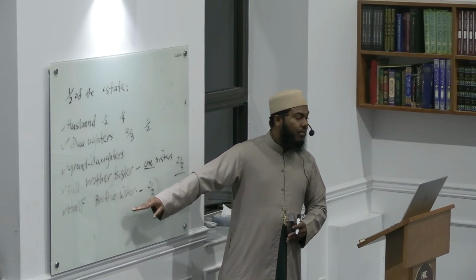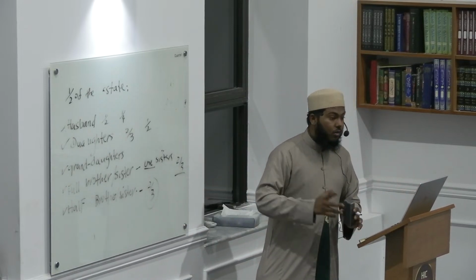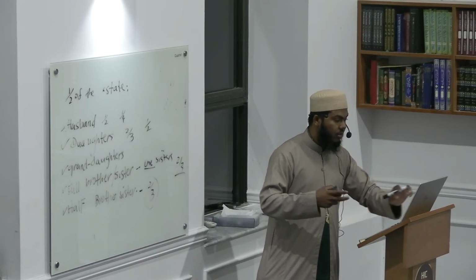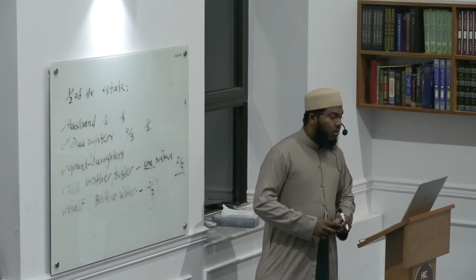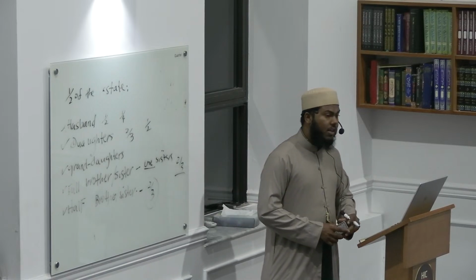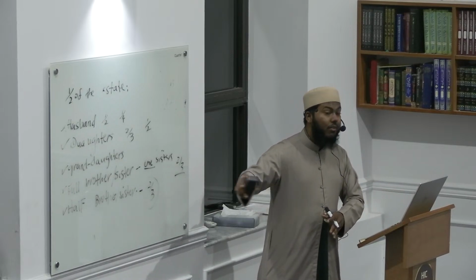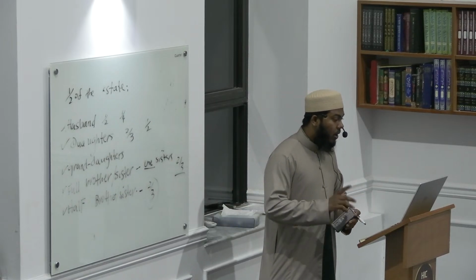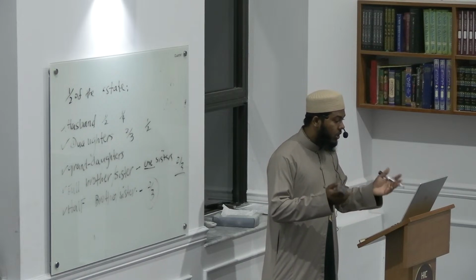Everybody understand? Right. Now, let's do one more: who will receive a quarter of the estate. I'll just do two examples to show you how the mathematical fractions will be divided. Those who will receive a quarter of the estate now is the wife. How will she do that? If the husband has neither children nor grandchildren, the wife's share is a quarter of the estate. Everybody understand? Now, the wives will share equally in either the 1/4 or the 1/8, which they will inherit.